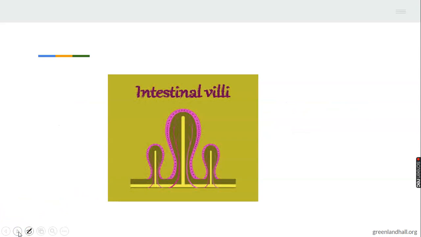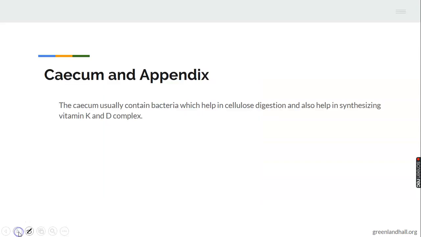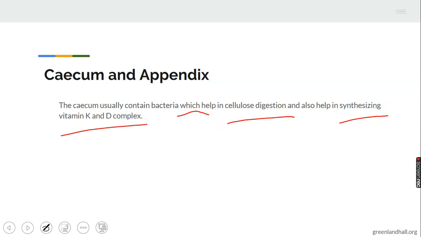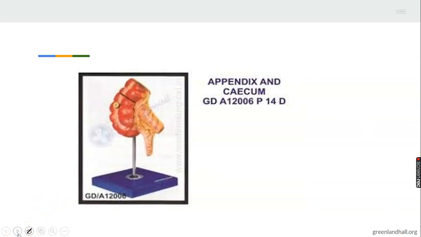This is a diagram of the villi, which is on the surface of the small intestine that helps in absorption. Then we have the next chamber, which is the colon and appendix. The colon contains bacteria which help in cellular digestion and in synthesis of vitamin K and D complex. They don't contain any enzymes. They only contain bacteria. In fact, the appendix sometimes, if it's blocked, leads to what's called appendicitis. So you should know that it's not good to be eating fruit that has a lot of acid because of appendicitis. Then we have the diagram of the appendix and colon.